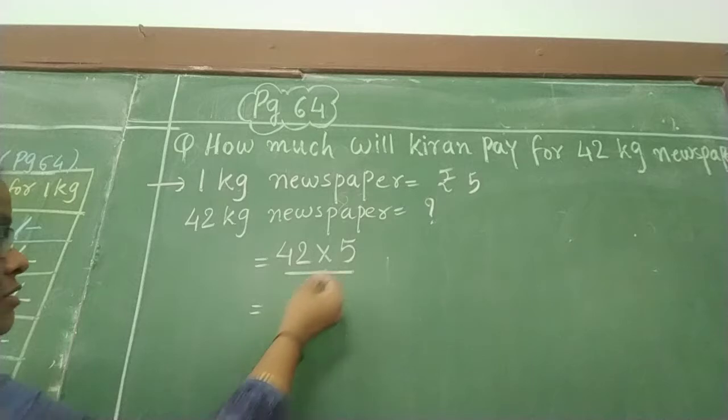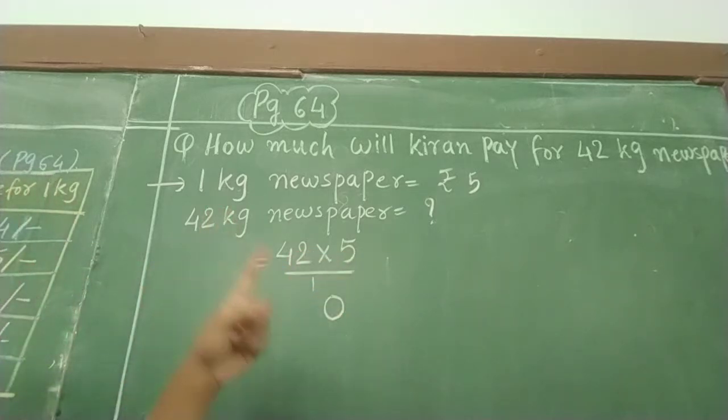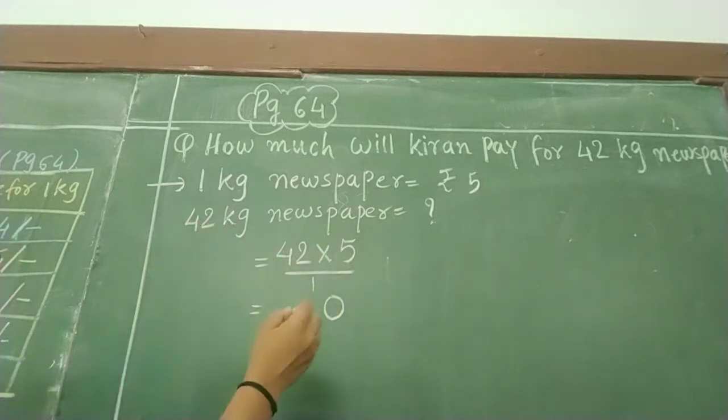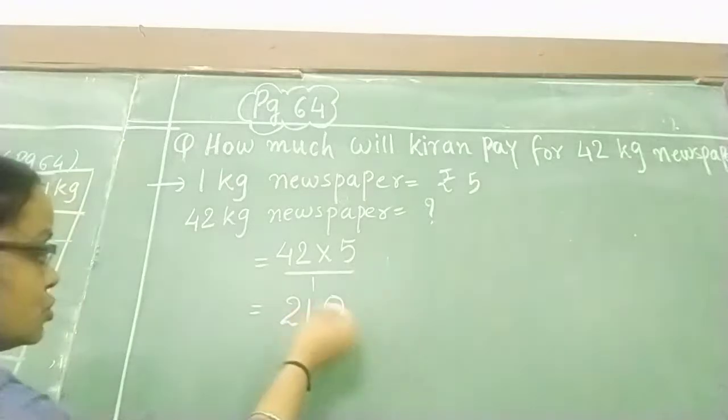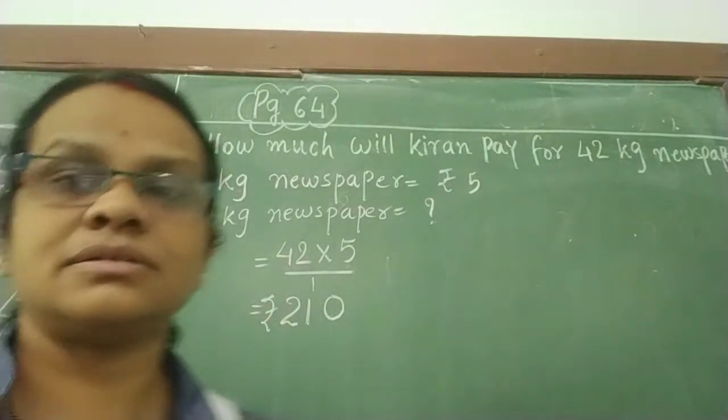Let's do mental calculation. 5 2s are 10, right? 1 carryover we have. Now 5 4s are 20 and 1 is 21, right? So 210 is our answer. Select the right answer.